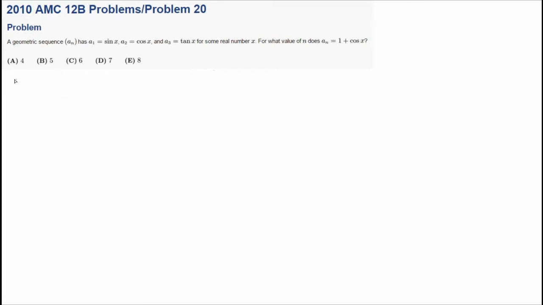So a geometric sequence a_n has a_1 equals sine of x, a_2 equals cosine of x, a_3 equals tangent x, for some real number x. For what value of n does a_n equal 1 plus cosine x? Okay. It's a geometric sequence, right? Which means that each term has a common ratio between them. So a_2 over a_1 is equal to a_3 over a_2.